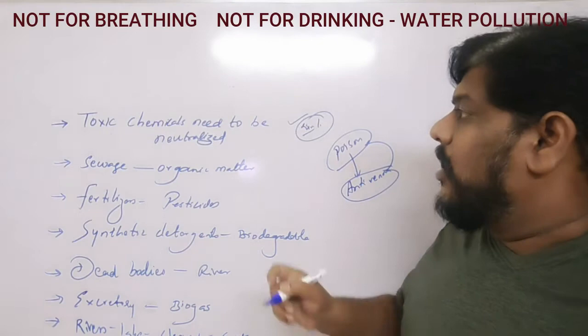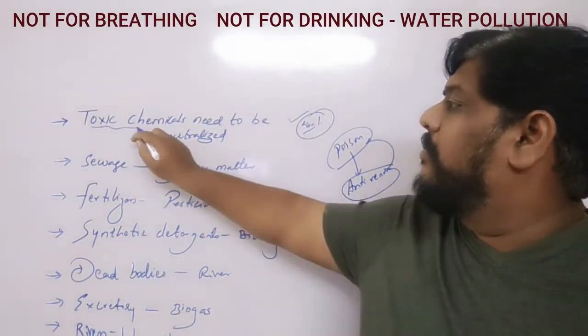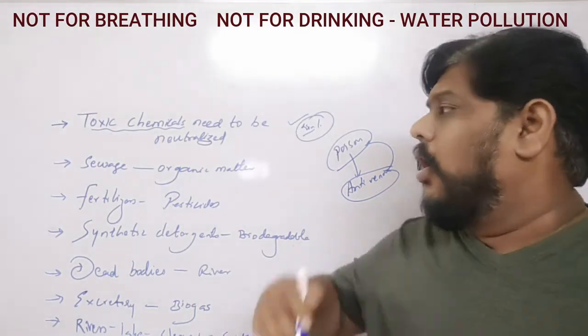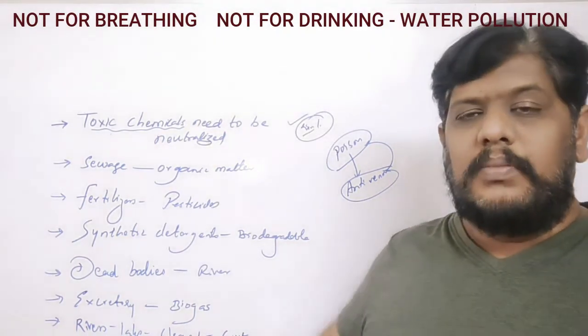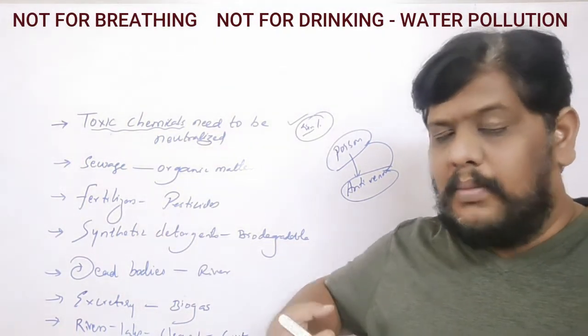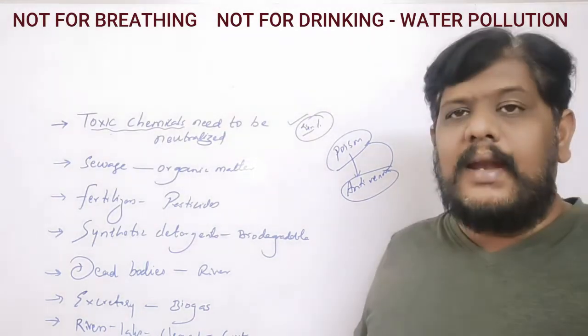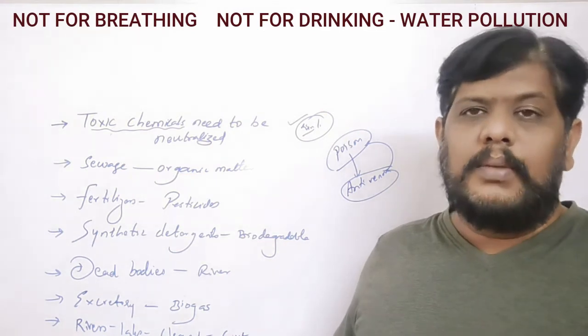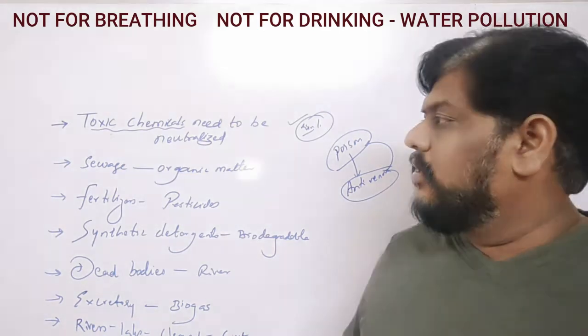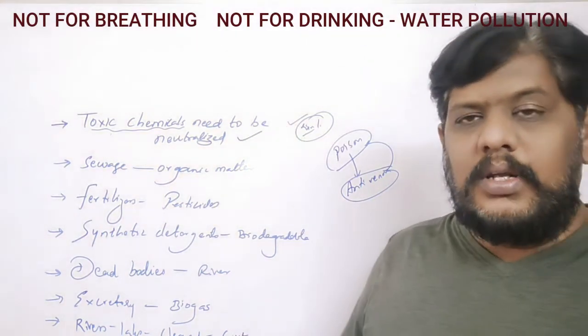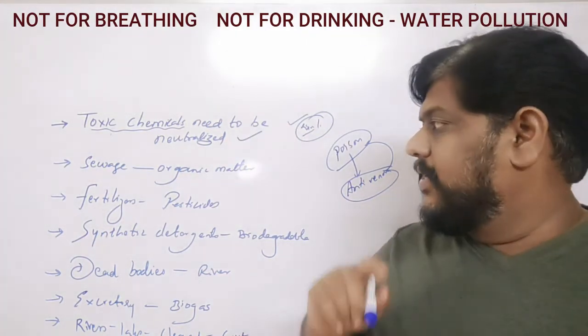So in the same way, all the toxic materials which are being sent out from the industries and the factories and whatnot, all these things should be neutralized. Their harmful nature should be completely removed. And then only they should be left into the water, so that the water will not be polluted. So that is the major point which we have to follow if we have to control and prevent water pollution. Okay, children, that's the first point.